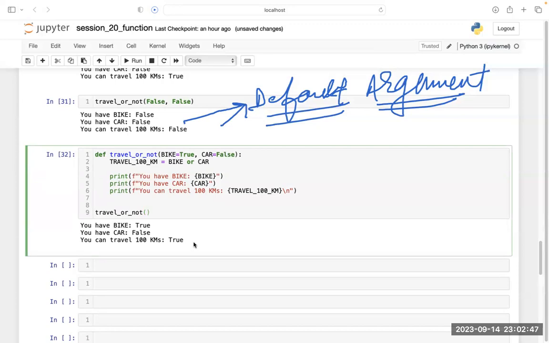Is this clear to you or not? Please tell me, why did you guys become silent? No, I'm not getting this one. What are you not getting here? I'm not able to get this one. This thing?